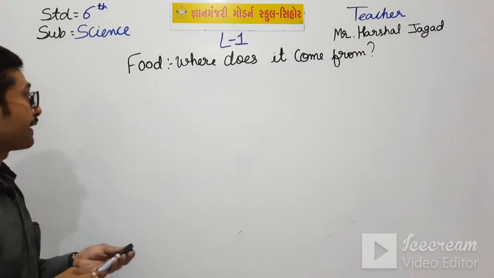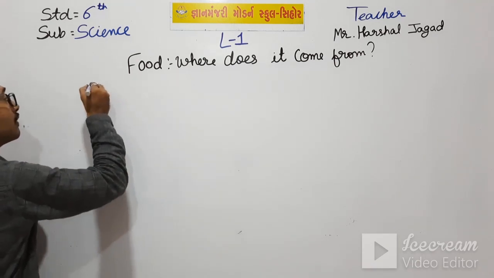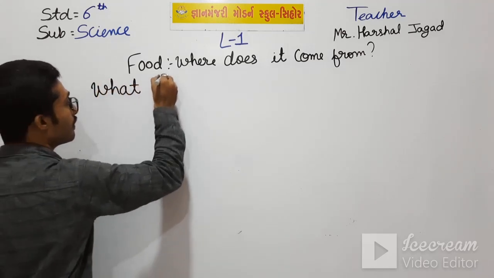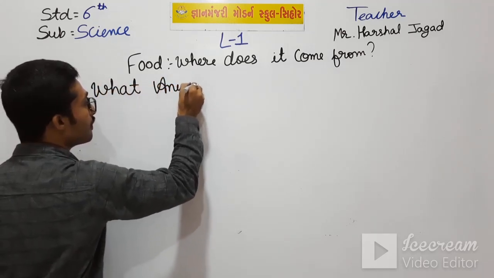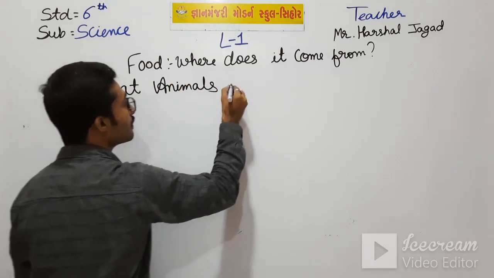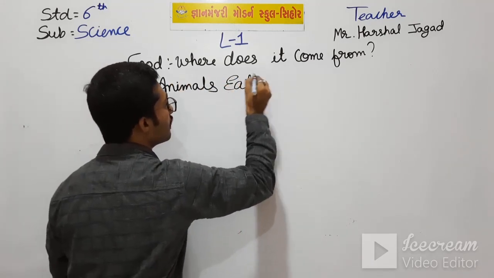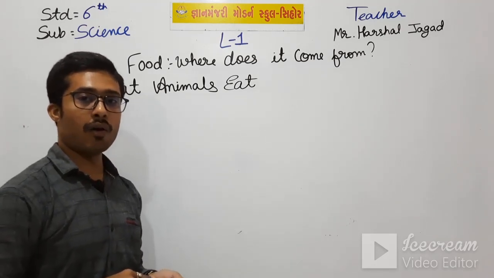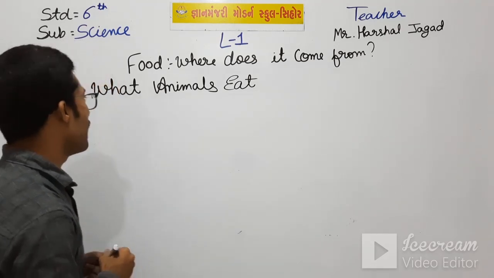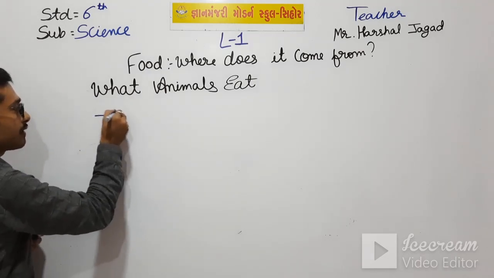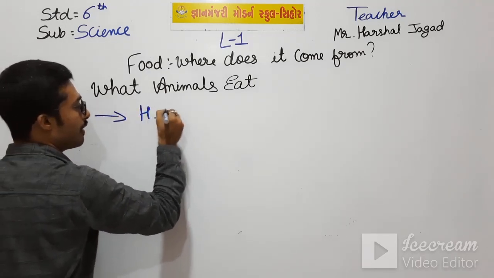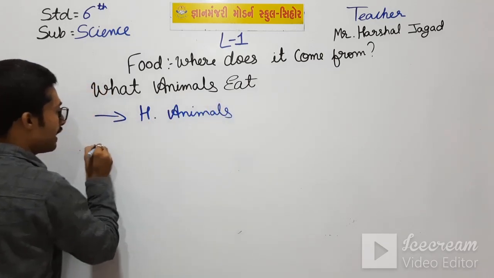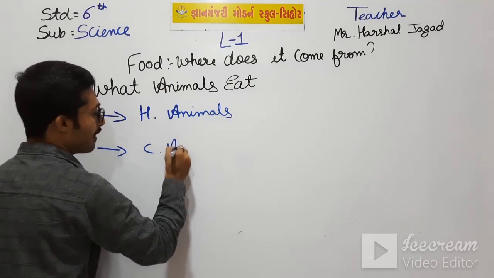What animals eat. We all know that there are two types of animals. First is herbivorous animals. Second is carnivorous animals.